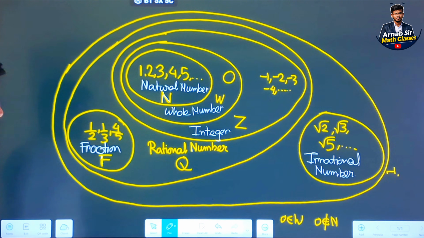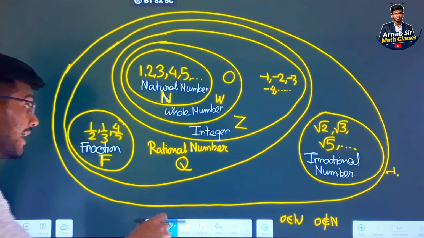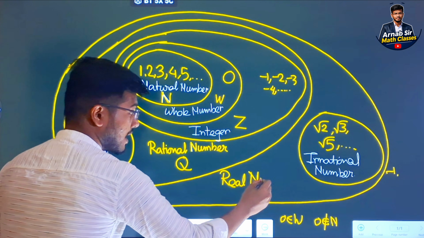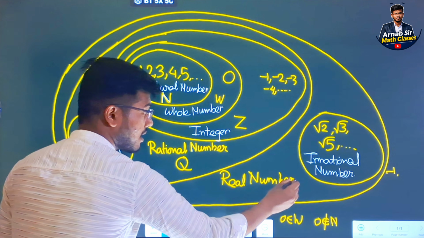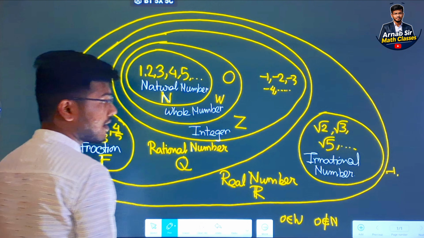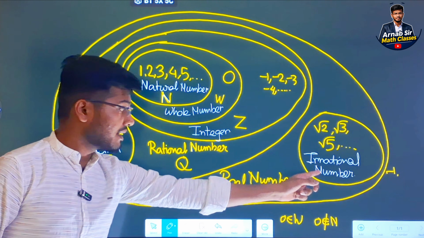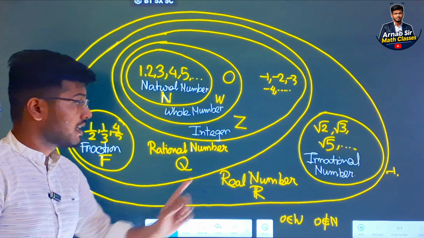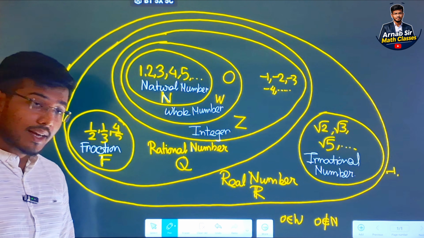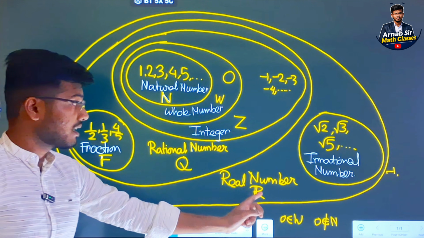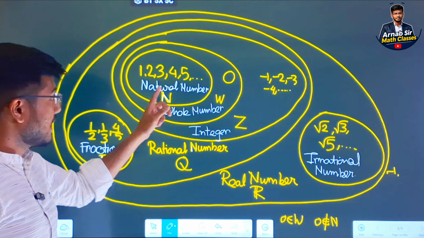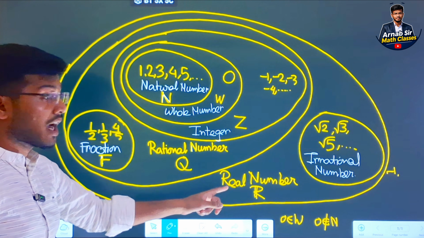Now if we draw a circle around the rational and irrational numbers, what is the name of this total number? It is the real number, and we can represent the real number by capital R. Every irrational number is a real number, every rational number is a real number, every integer is a real number, every natural number is a real number, and every whole number is also a real number.